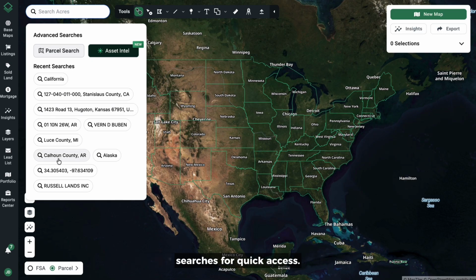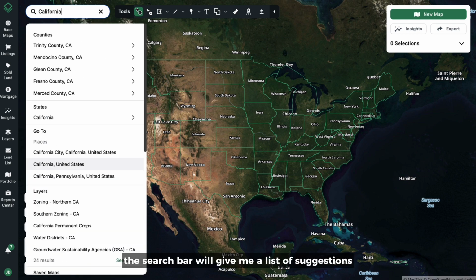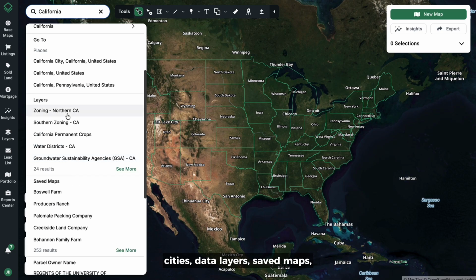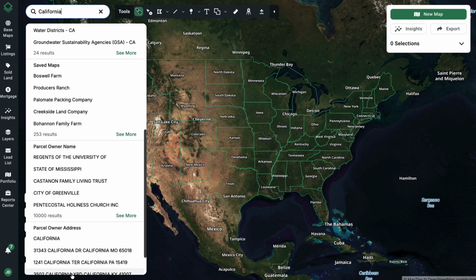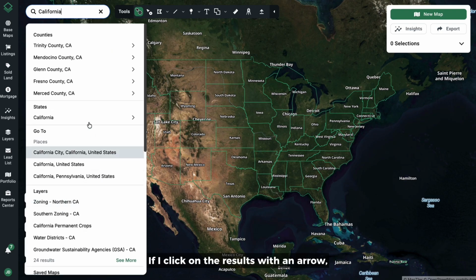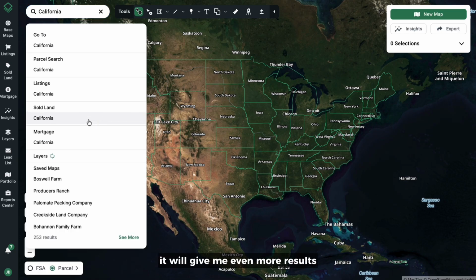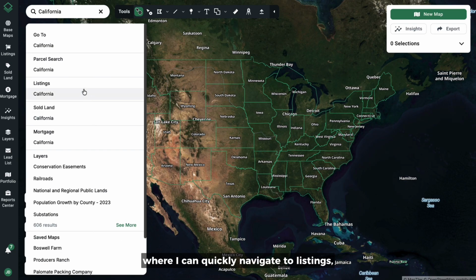for quick access. If I type in California, the search bar will give me a list of suggestions based on that word, including counties, cities, data layers, saved maps, and parcel owner names and addresses. If I click on the results with an arrow, such as the state of California, it will give me even more results where I can quickly navigate to listings, sold land, or mortgages.